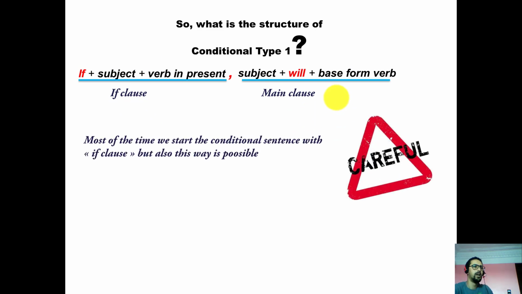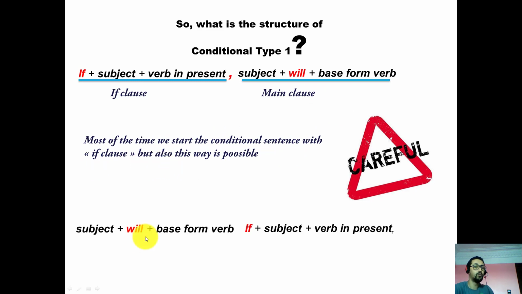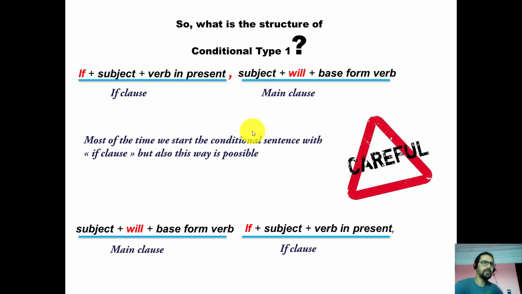Very good job. Most of the time we start the conditional sentence with if clause, but this way also is possible. We can start with the main clause and then follow by if clause, right? It is a flexible structure. We can either start with if and then follow with the main clause, or we can start with the main clause then follow by if. Actually, there is no difference. So what changes here is the order, but the used tense and the verbs are the same.